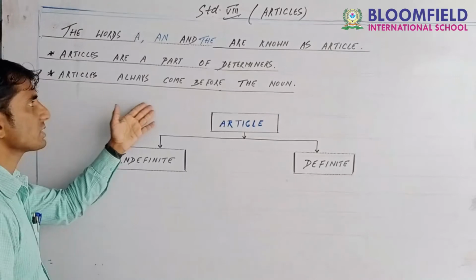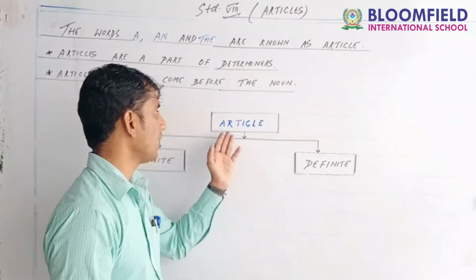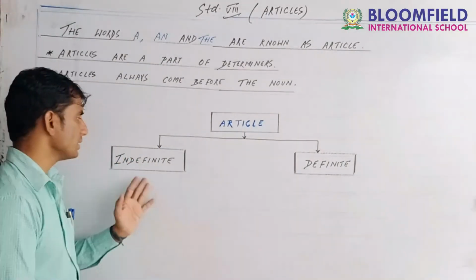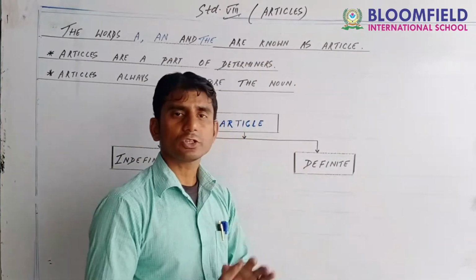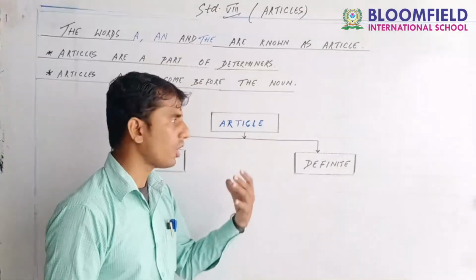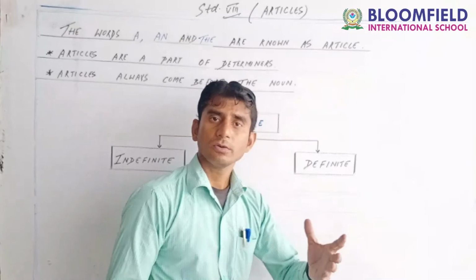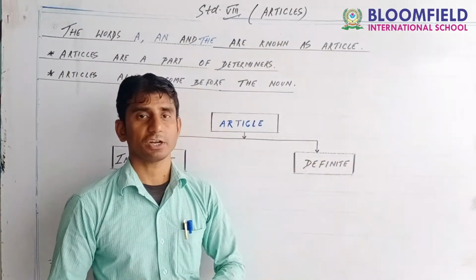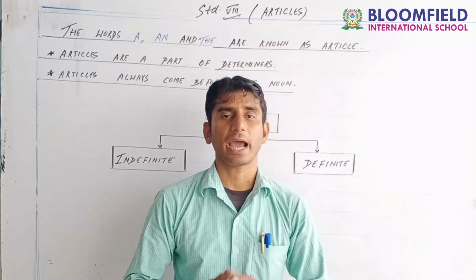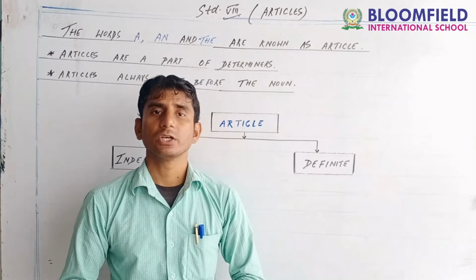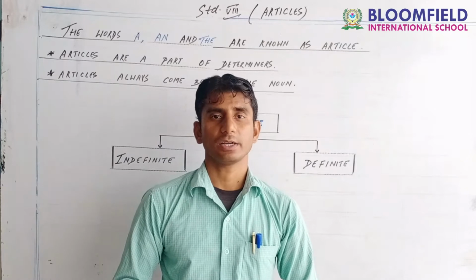Articles always come before the noun. Articles are of two types: indefinite article and definite article. After the discussion of indefinite and definite articles, we will go on to the omission of articles, where articles are not required, as you requested.